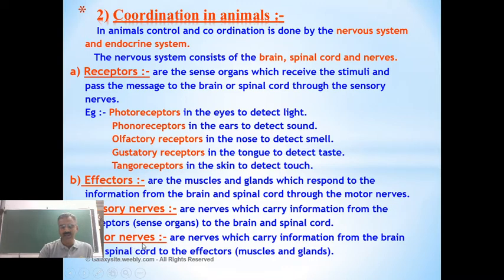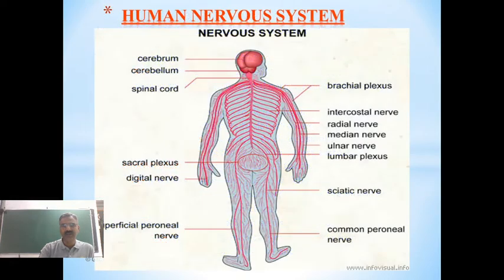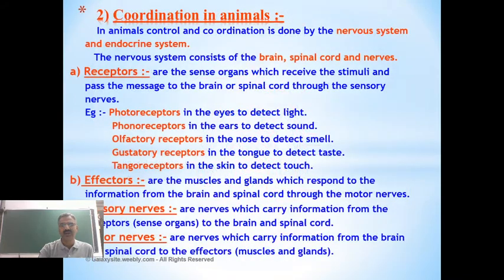And we have another type called the relay neurons. What is another type called? Relay neurons. This relay neuron is responsible for interconnecting the sensory neuron with motor neurons. They interconnect sensory neurons with motor neurons.